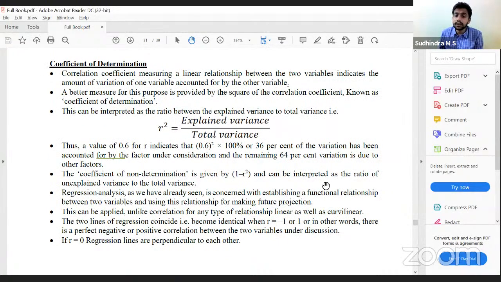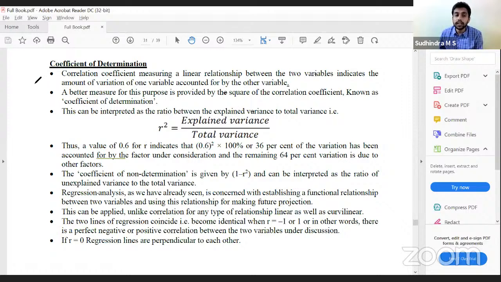Regression analysis is concerned with establishing a functional relationship for making future projection. This can be applied, unlike correlation, for any type of relation. Regression equation can be applied for linear as well as non-linear. Correlation, Karl Pearson, can be applied only for linear. Correct? Yes.